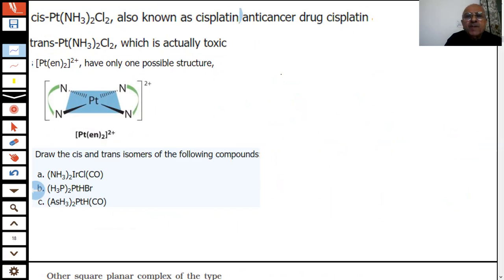For example, what I try to say, student, that you have metal, I put here B, A, A. They are opposite. You put A, B, B, C. So this is trans. This is cis.